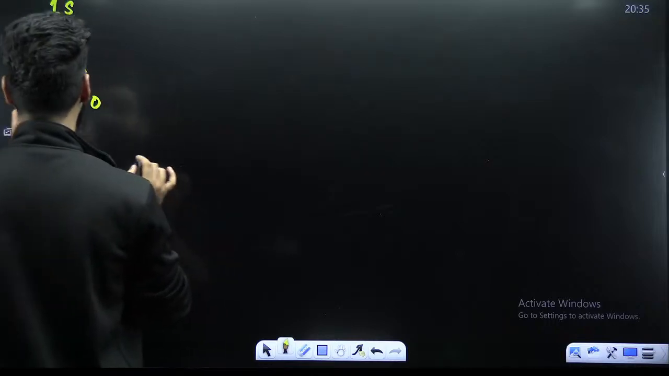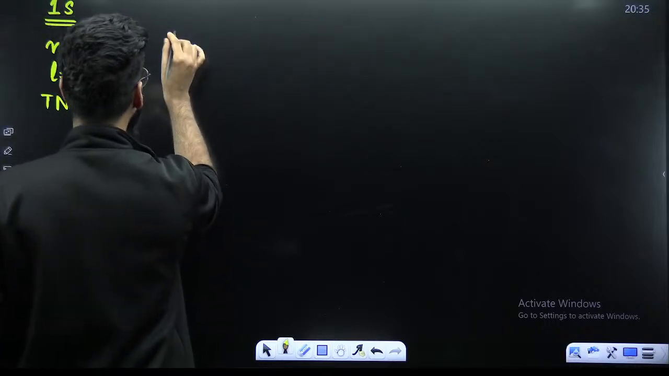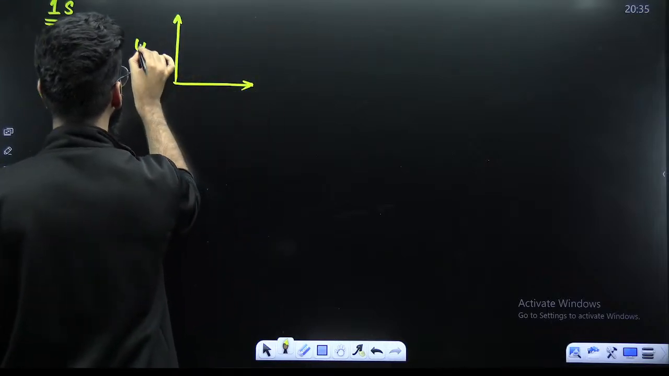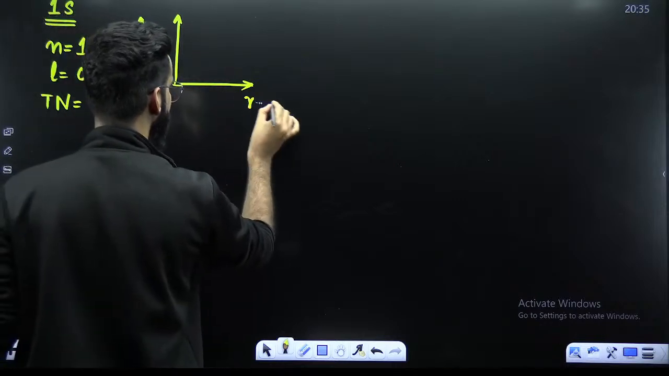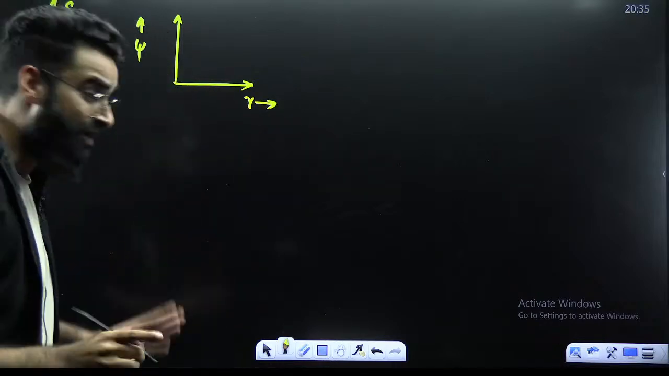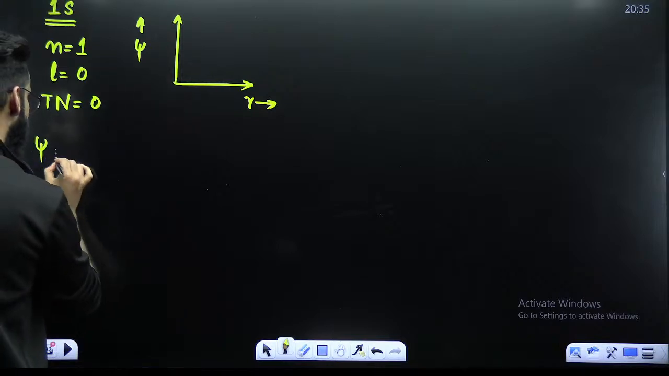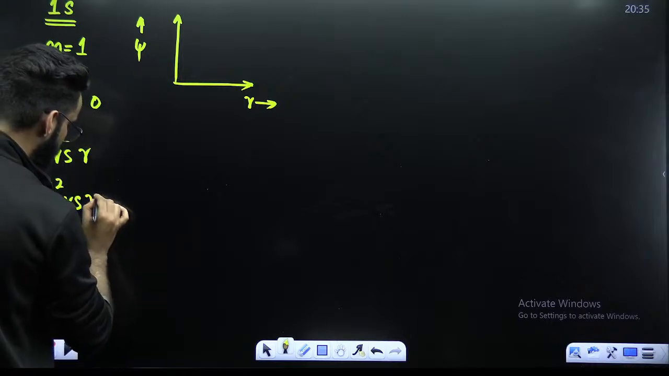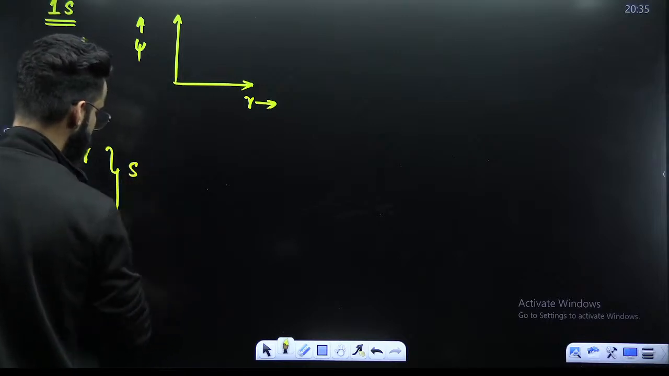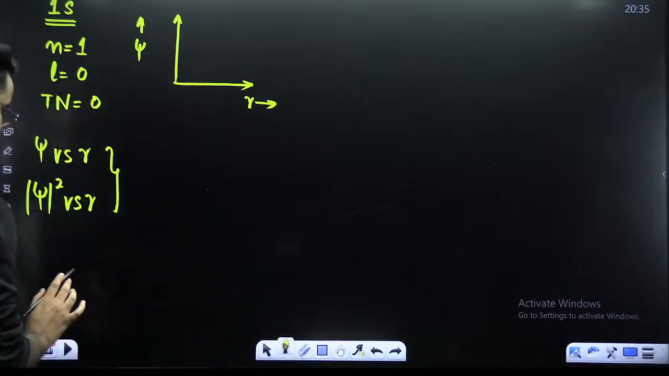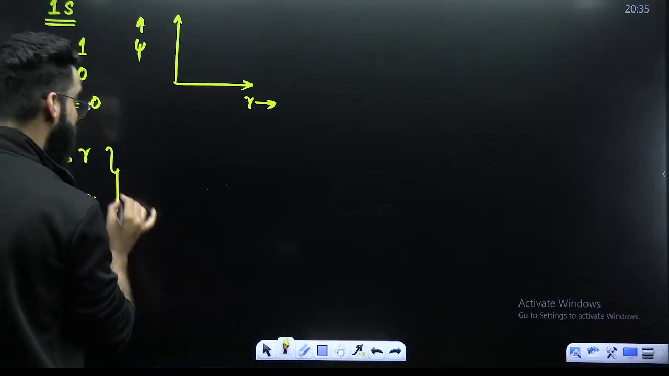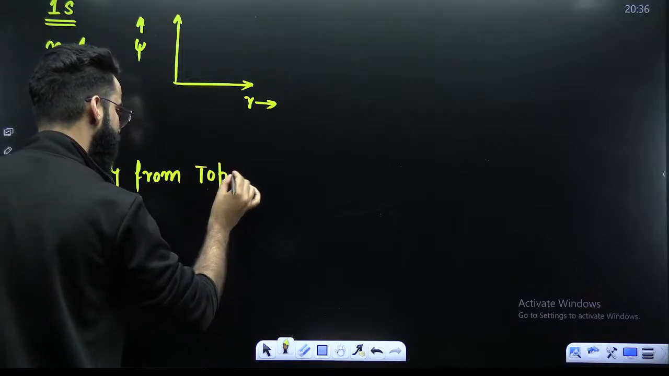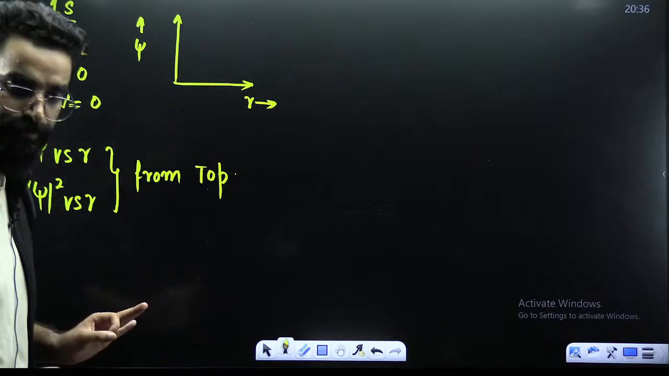Remember, guys, remember few things. For example, I want to plot a graph between psi versus r in case of s. Remember, all the psi versus r graphs as well as psi square versus r for the s orbitals, they start from the top. Remember it directly. This is how you can ease out things.